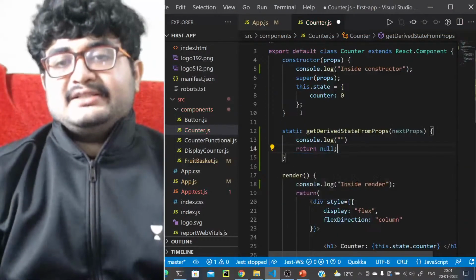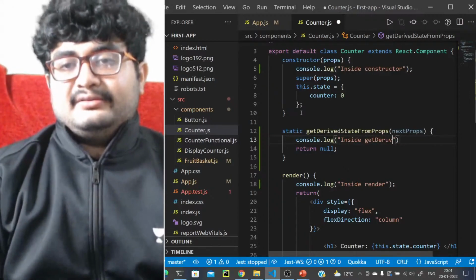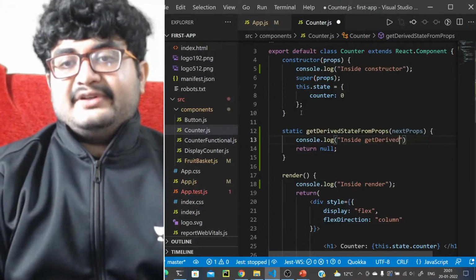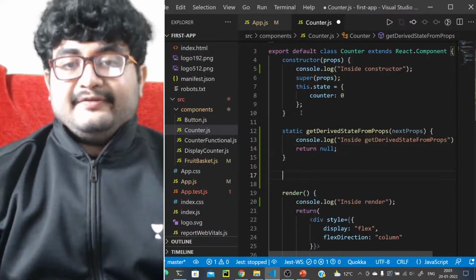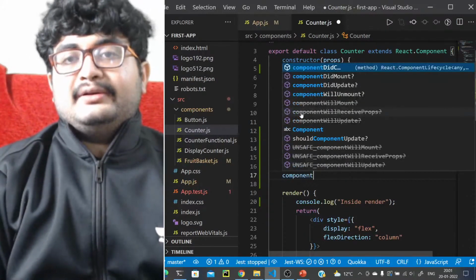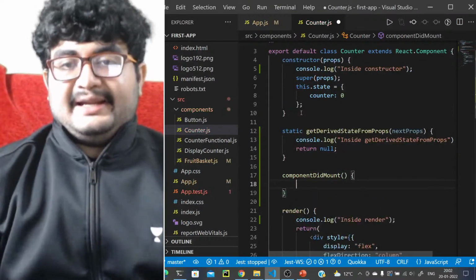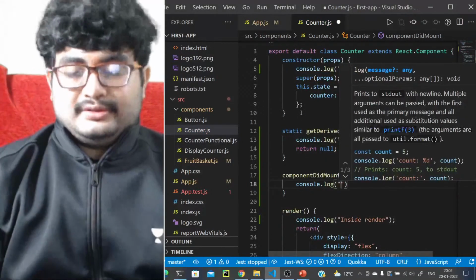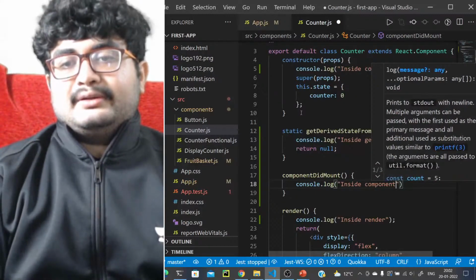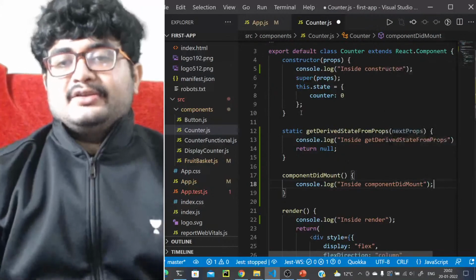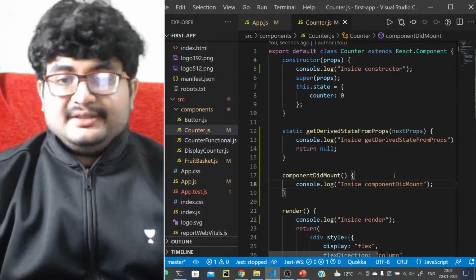We'll understand what this does, but let's just return null now. Add console.log inside getDerivedStateFromProps. And finally we have componentDidMount, so let's add console.log inside componentDidMount as well, right? So we have added these. These are the four lifecycle methods that will be triggered in this entire flow.